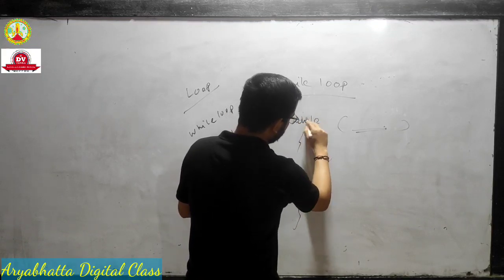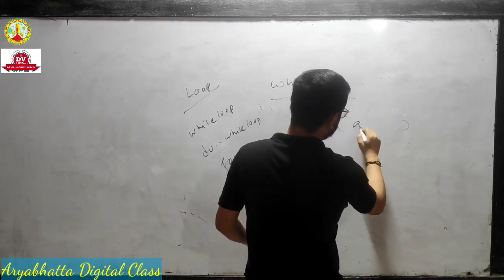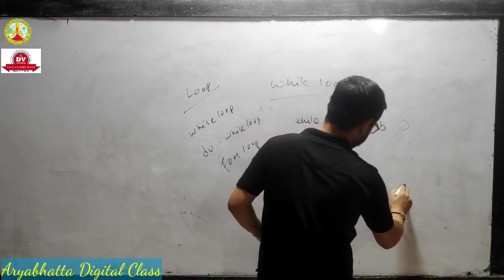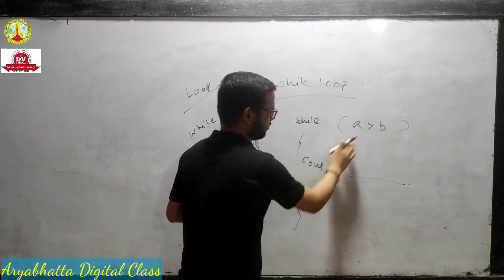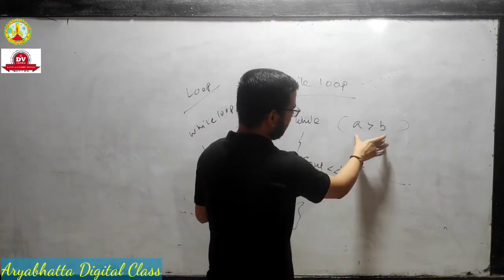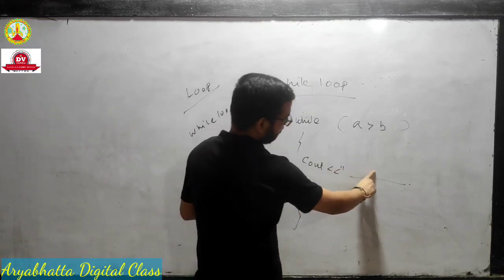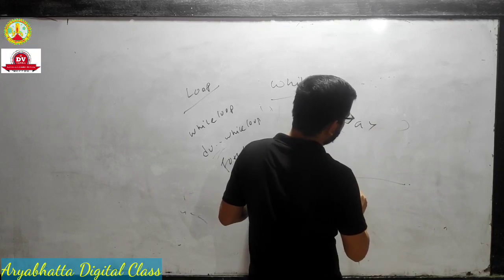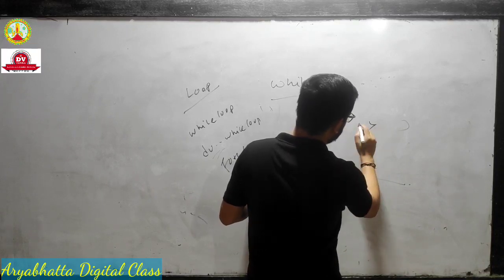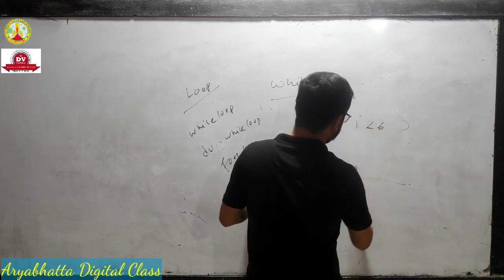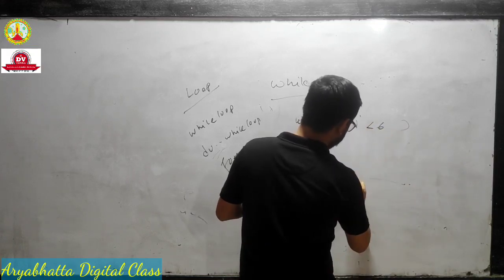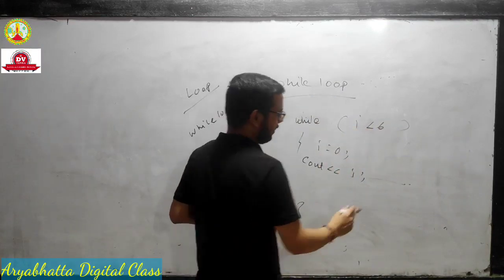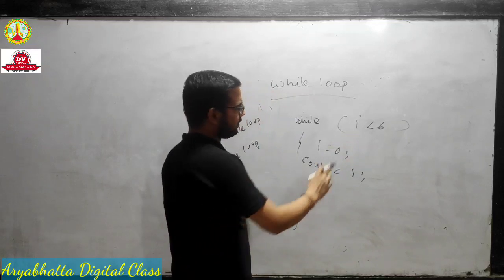okay, I write it. While, suppose A greater than B, this is the statement. This is only for one condition. If the loop condition is satisfied, suppose you write I less than 6. Here I starts from 0, and the condition is I less than 6.